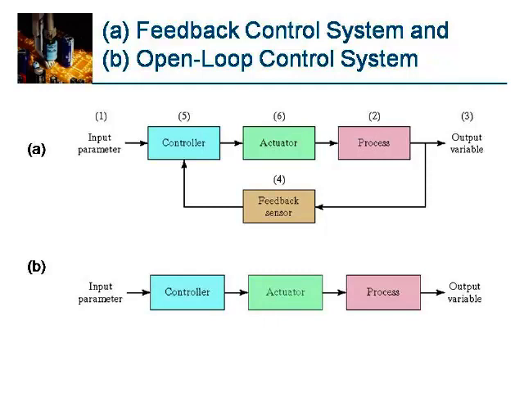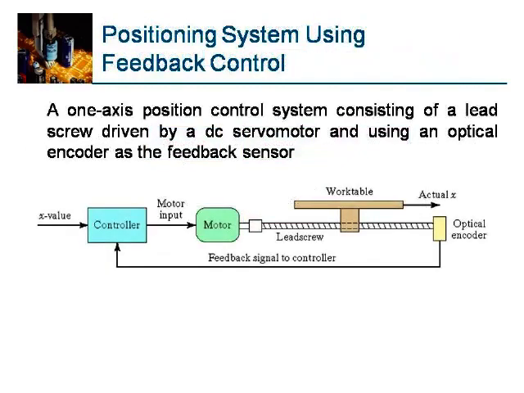A closed loop system is one in which the output variable is compared with an input parameter, and any difference between the two is used to drive the output into agreement with the input. An open loop control system operates without the feedback loop, which is simpler and less expensive, with the risk that the actuator will not have the intended effect.